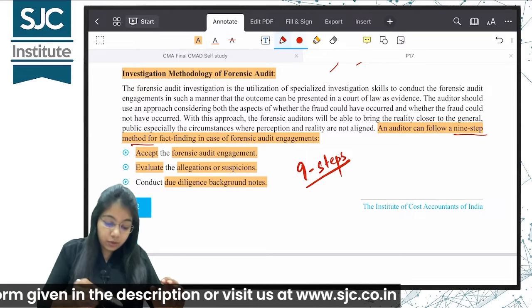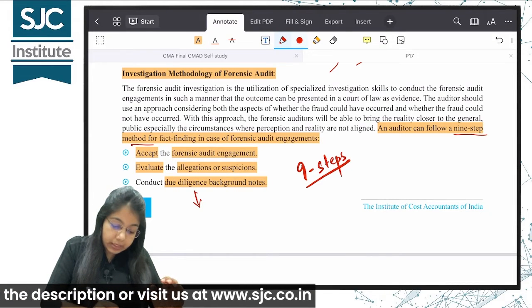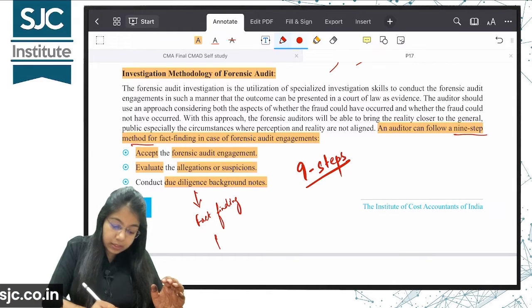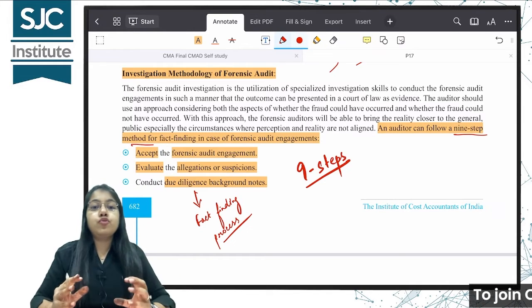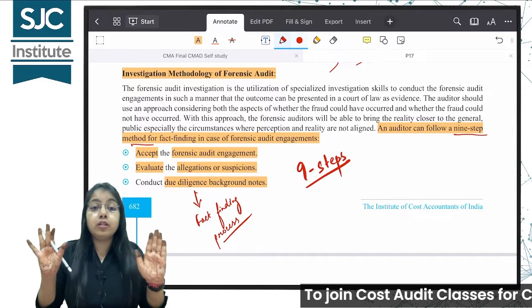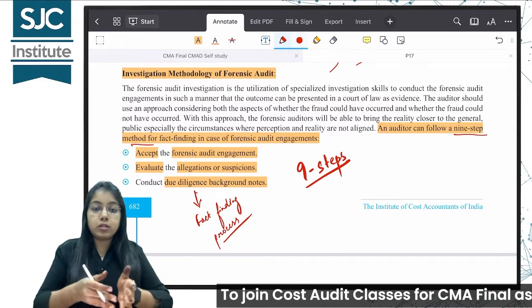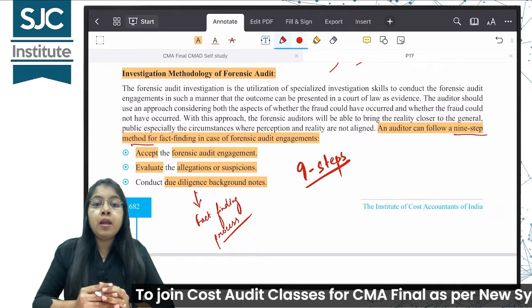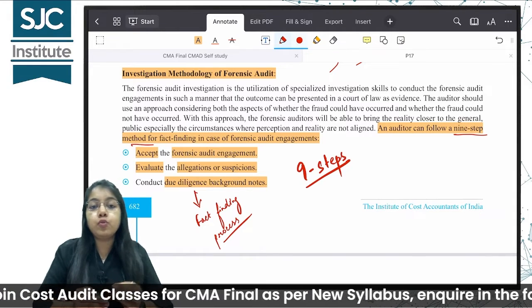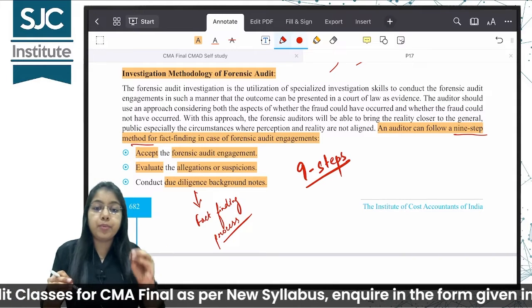Okay, what is due diligence? It is again a fact finding process. Mostly due diligence is conducted when the investors want to know whether we should invest in this company or not. I'm talking about due diligence in general, okay, not in context of forensic audit, but in general it is conducted at places where the investors need to know whether we should invest in this company or not.